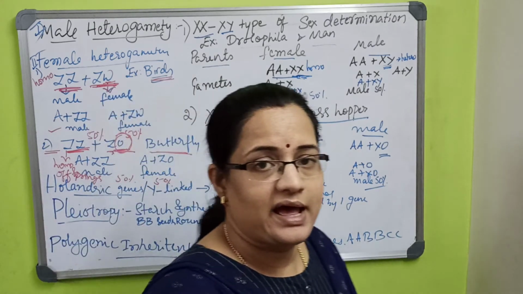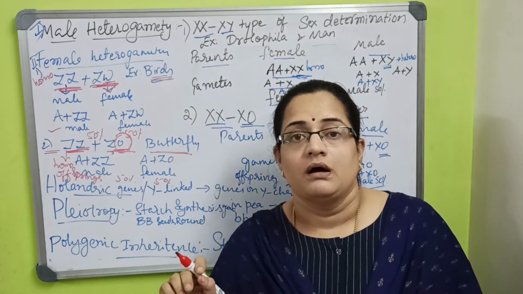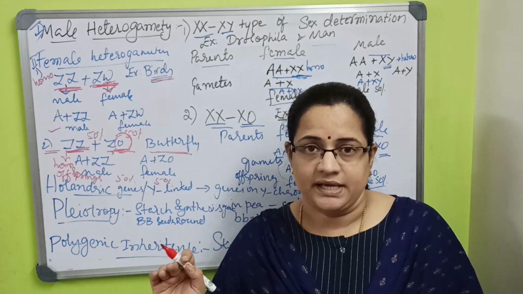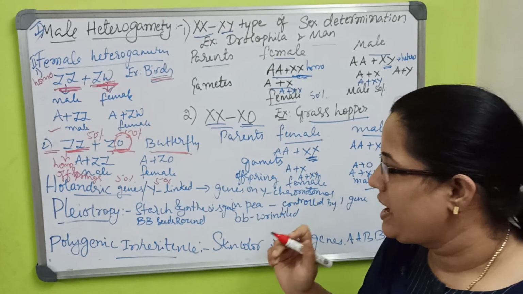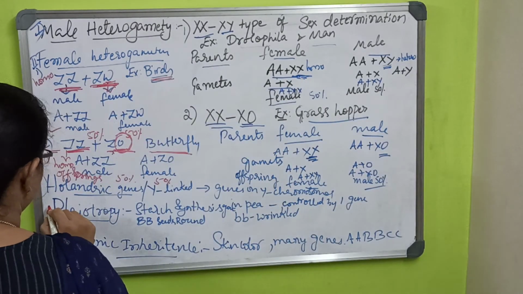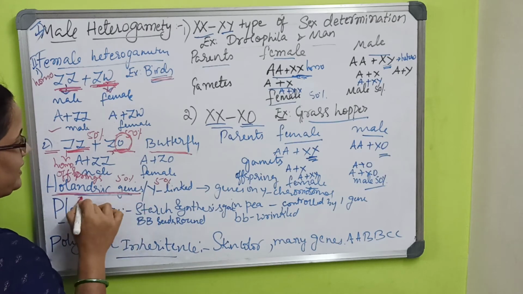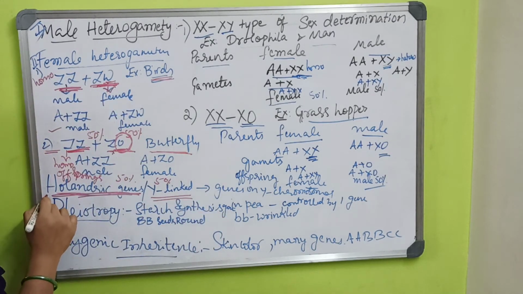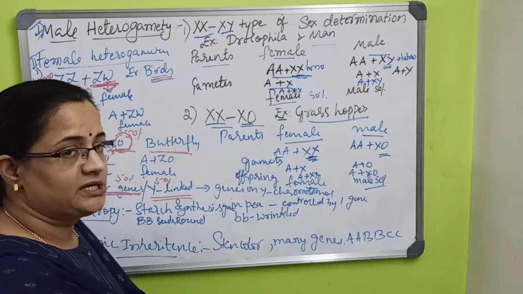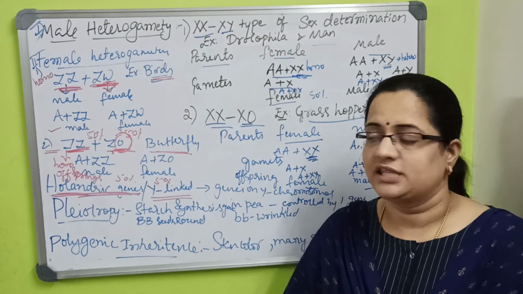As I already told, the X chromosome was discovered by Henking, or the X body. That is a 1 mark question that keeps repeating, even for 2 marks and 3 marks. What are Hollandric genes or Y-linked genes? The genes which are present on the Y chromosome are called Hollandric genes.